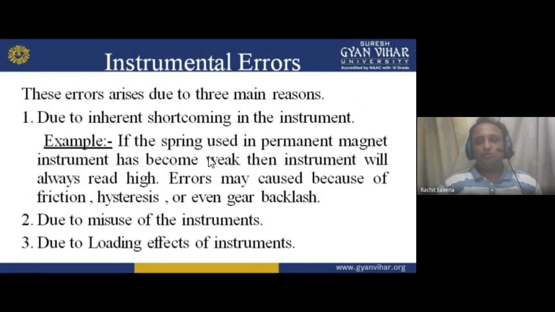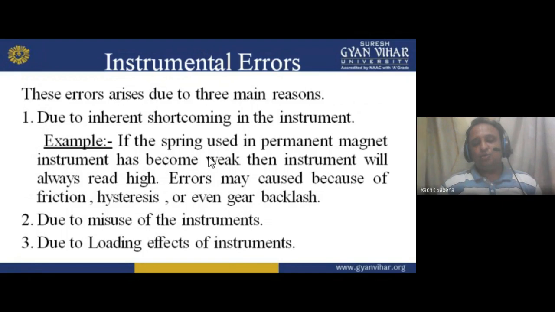Now, due to misuse of the instrument. Second is what? Due to misuse of the instrument. Misusing the instrument means you are not connecting in the right manner. You are making loose connections. If you are making loose connections, my dear student, due to misuse, or we can say not in a proper way, what will happen? The error will occur.